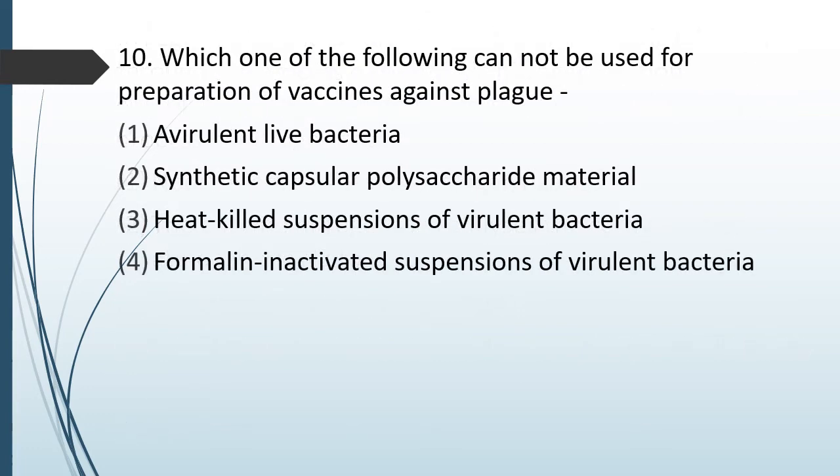Question number 92. Which one of the following cannot be used for preparation of vaccines against plague? Avirulent live bacteria, synthetic capsular polysaccharide material, heat killed suspension of virulent bacteria, formalin inactivated suspension of virulent bacteria. The correct answer is option 3. Heat killed suspension of virulent bacteria cannot be used for preparation of vaccine against plague.